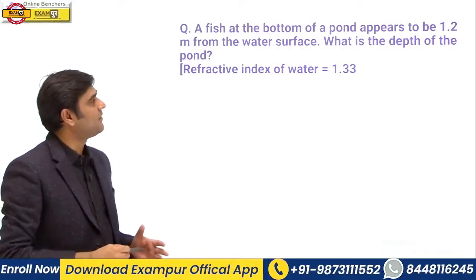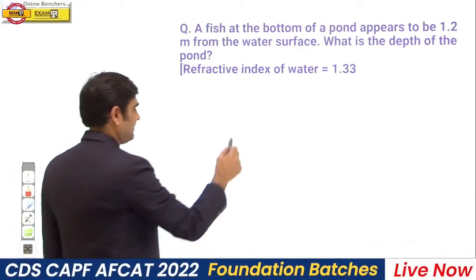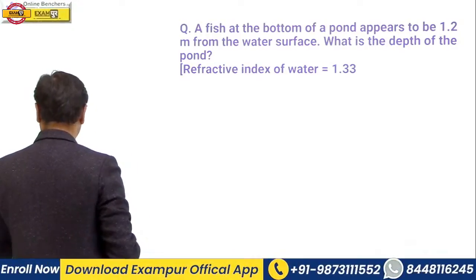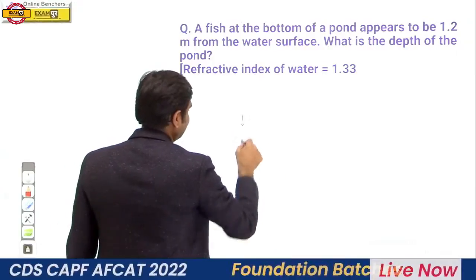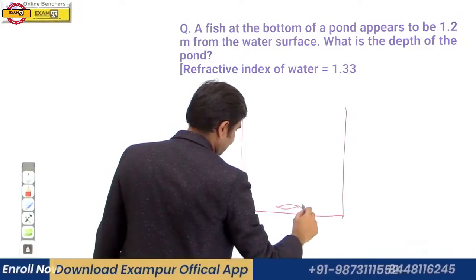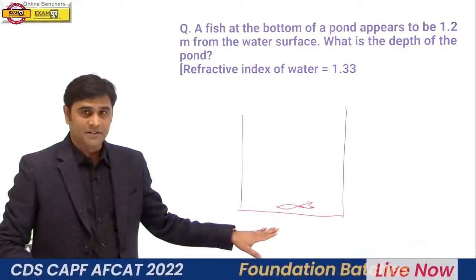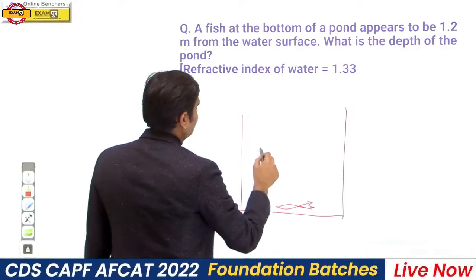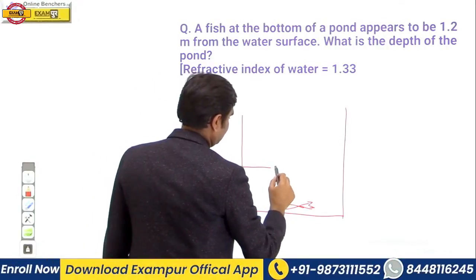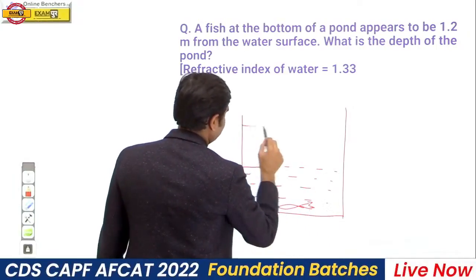A fish at the bottom of a pond appears to be 1.2 meter from the surface of the water.